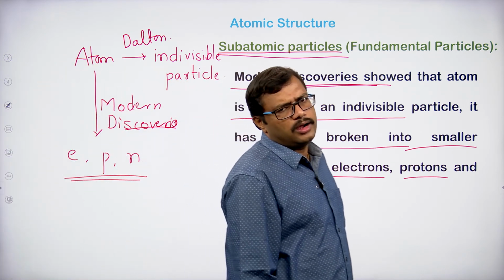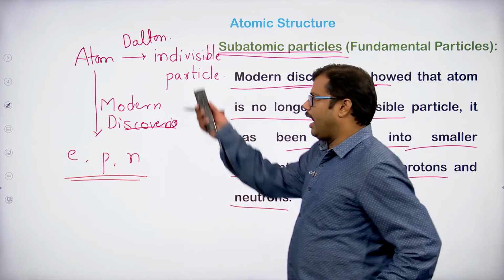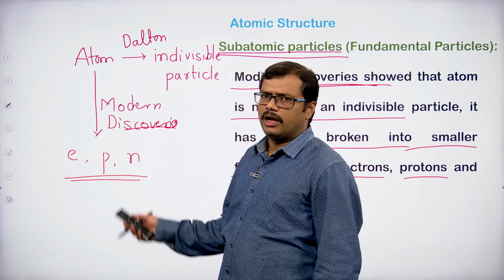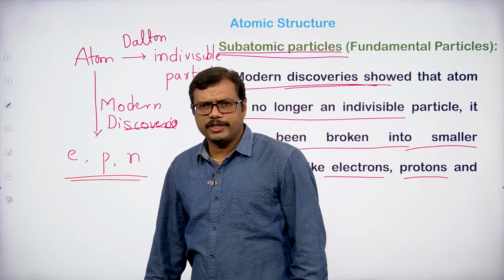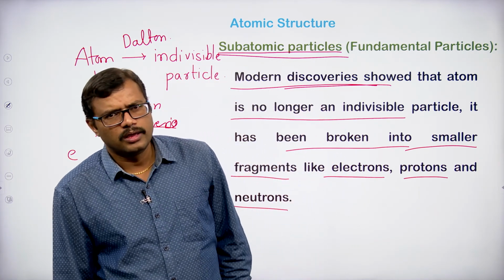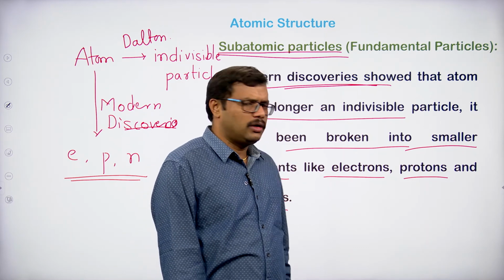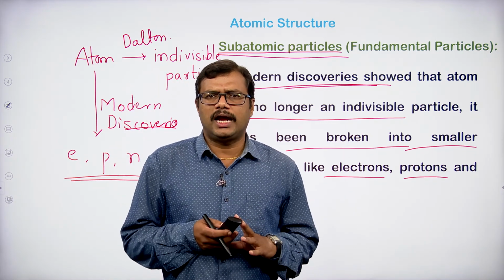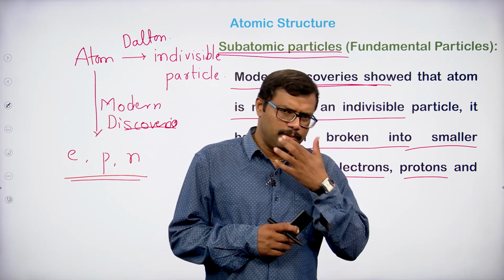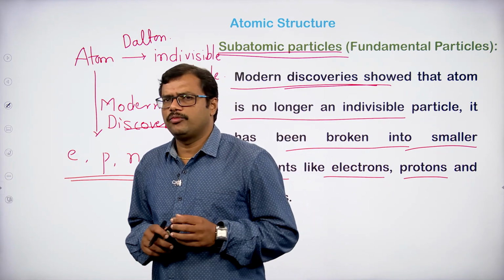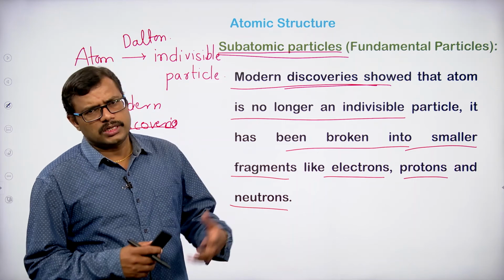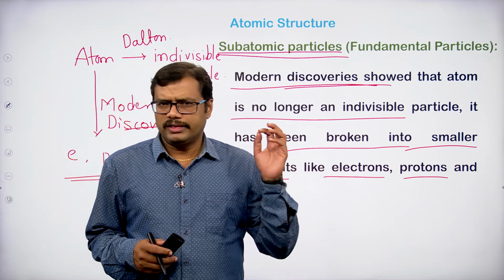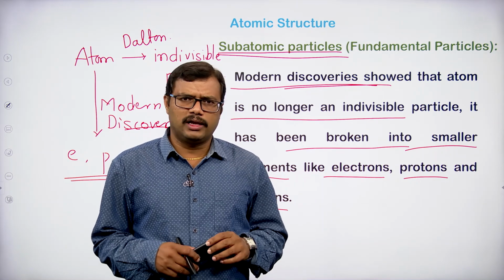Different experiments were carried out, the vacuum tube experiments, and thereby the presence of electrons, protons and neutrons in the atom was established. We are going to see how the electrons and protons were discovered, and what exactly the properties of these particles are.